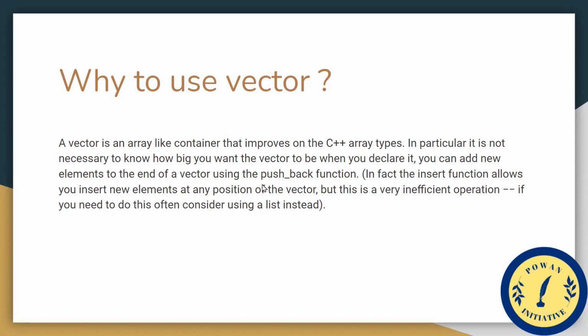See, vectors internally use a dynamically allocated array to store their elements. This array may need to be reallocated in order to grow in size when new elements are inserted, which implies allocating a new array and moving all elements to it. This is a relatively expensive task in terms of processing time, and thus vectors do not reallocate each time an element is added to the container. Okay, so that's why we use vectors.